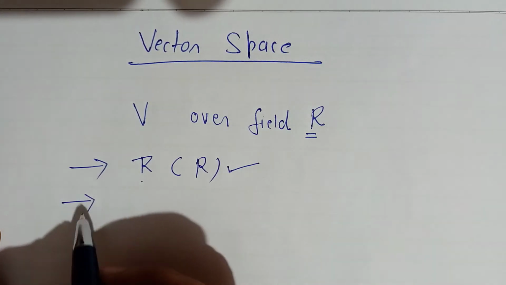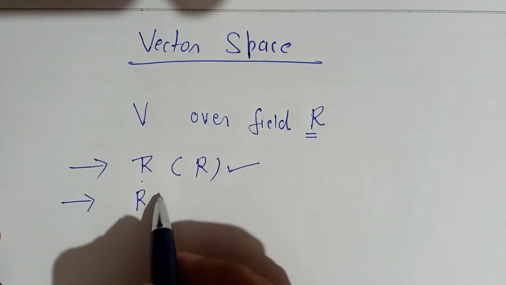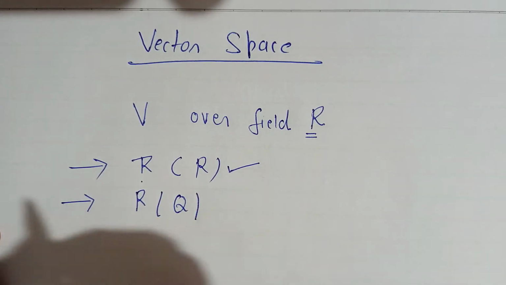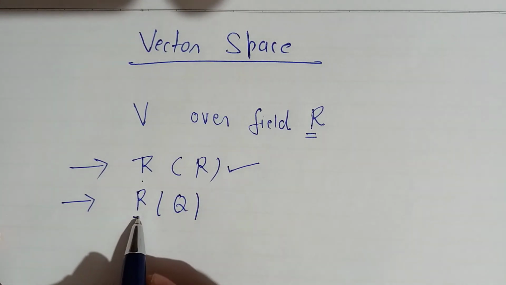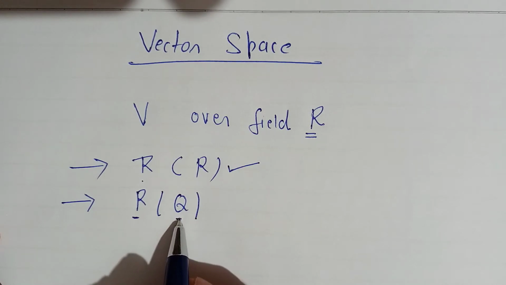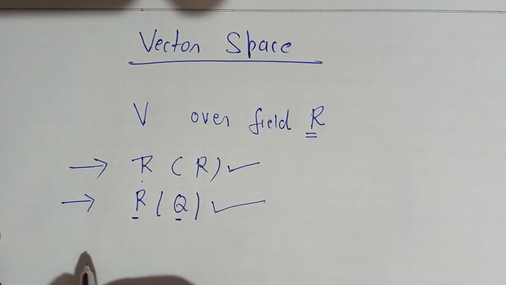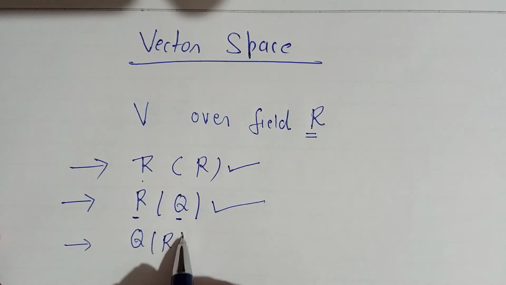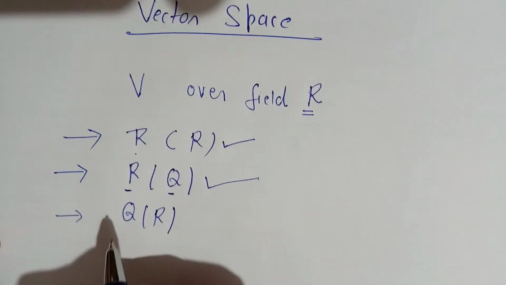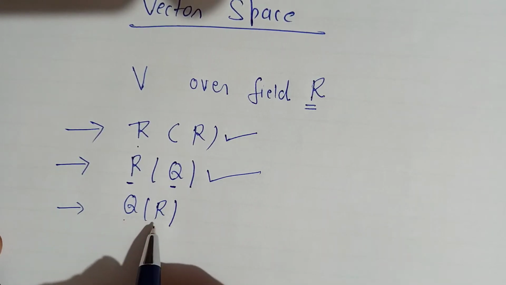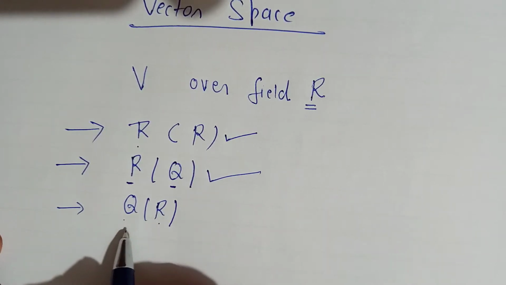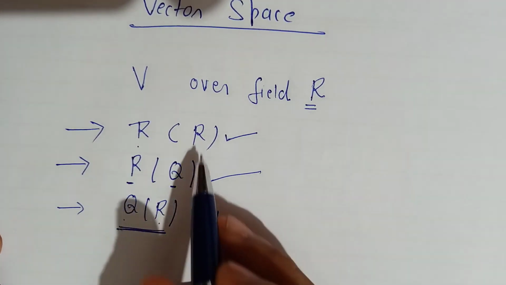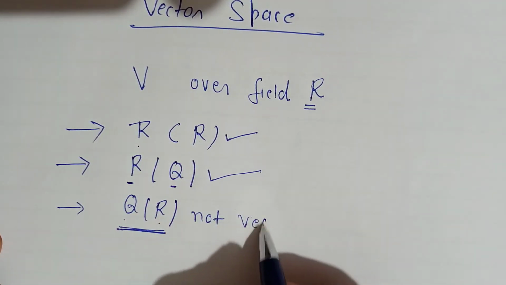And second, I will take R over Q. R over Q means here the vector space is R and the field is the set of rational numbers. This is also a vector space. And third one, Q over R. If you take the vector space as the set of rational numbers and the field is R, is it a vector space or not? It is not a vector space. These two are vector spaces, this is not.